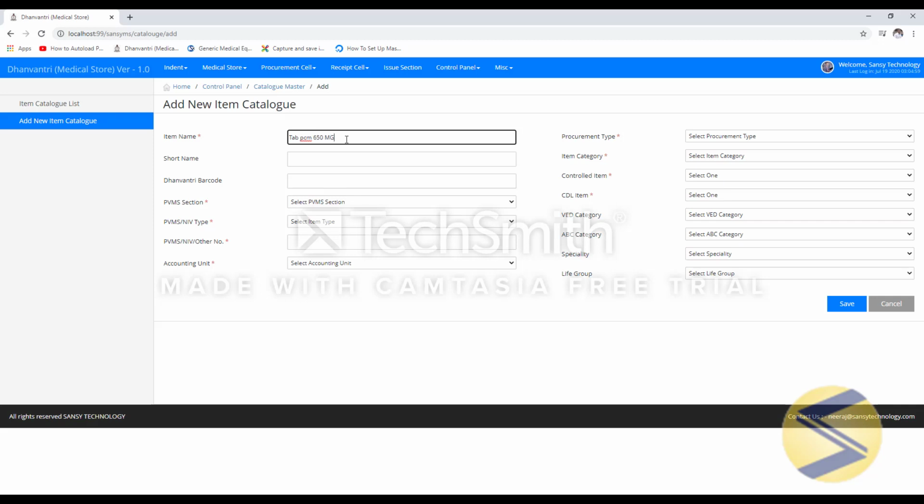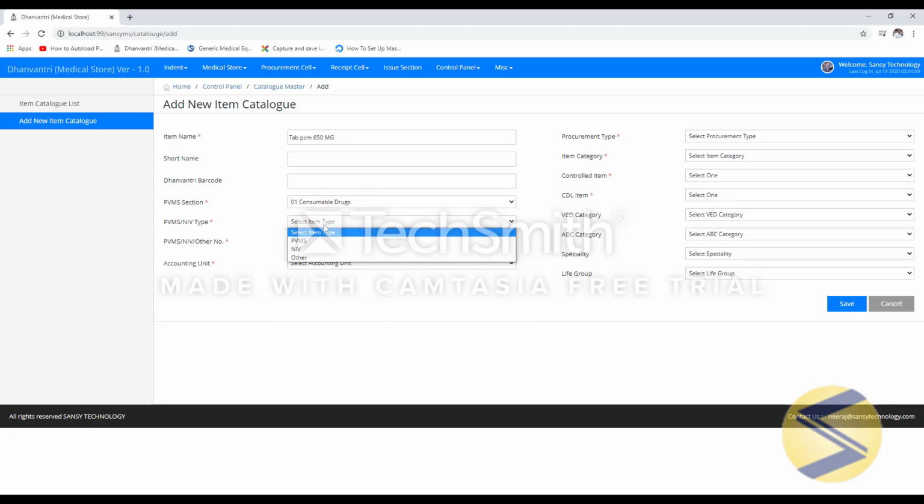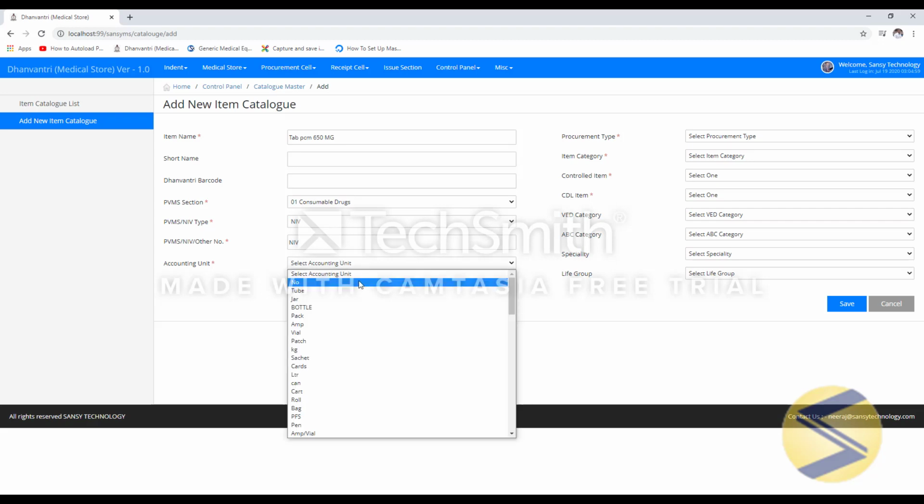So here I have added tablet paracetamol 650 mg. Dhanvantri barcode gets generated automatically by the system. This can be used when barcode gets implemented. You can choose appropriate section, PVMS or NIV, accounting unit, procurement type.